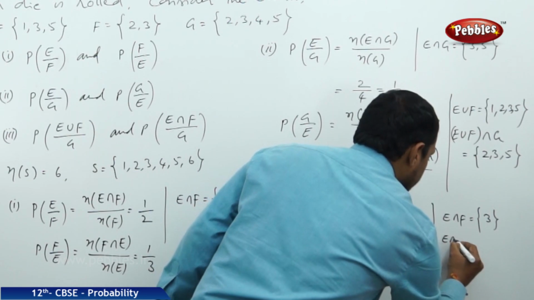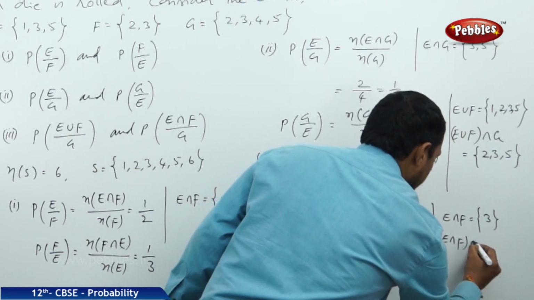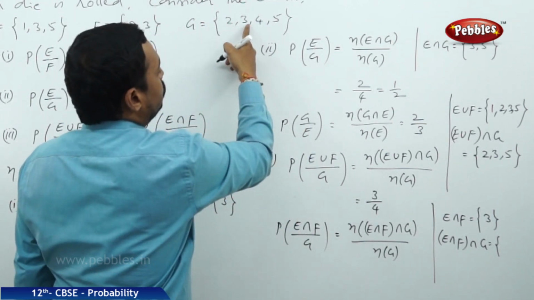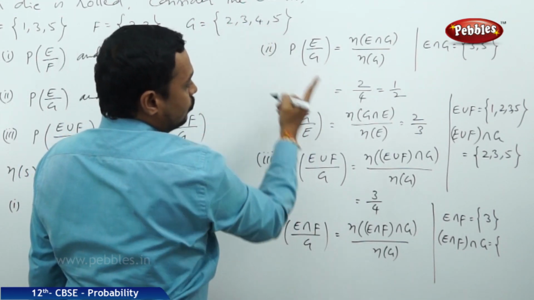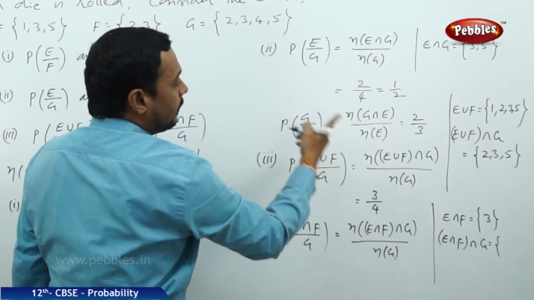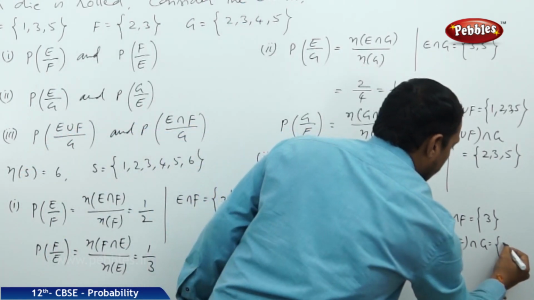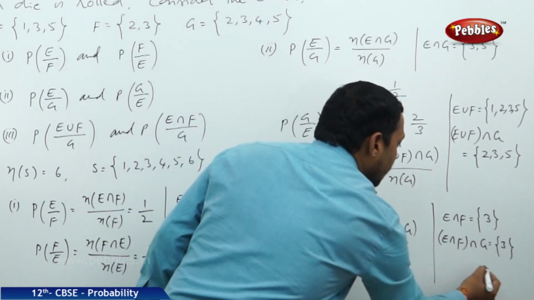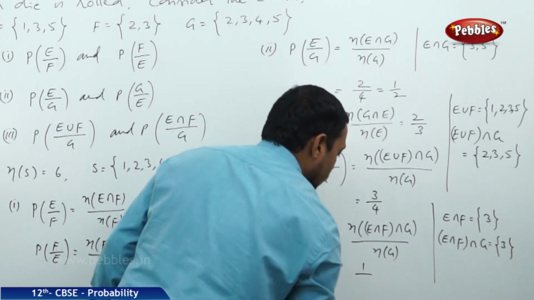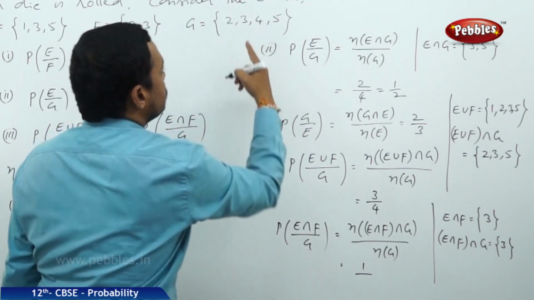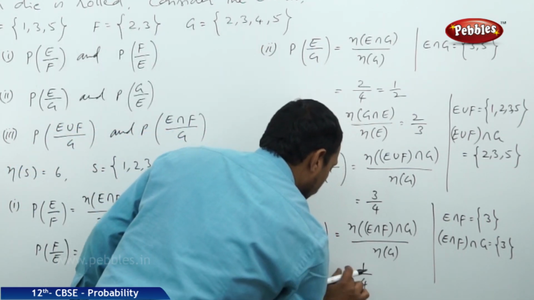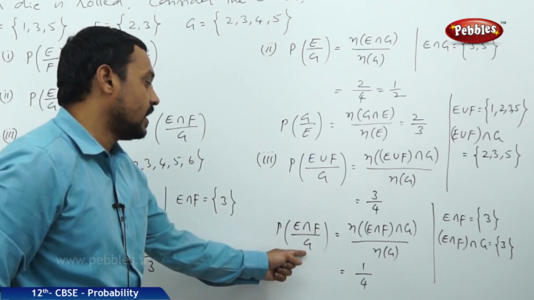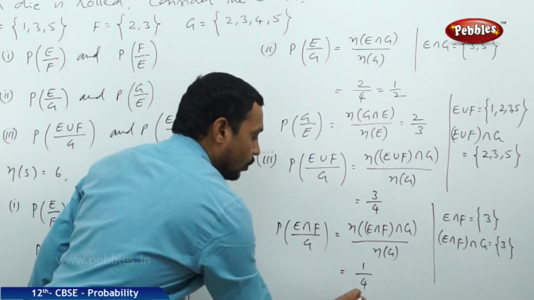For E intersection F intersection G, G has the elements 2, 3, 4, 5, and E intersection F has only one element, 3. The common element of the two sets is 3 only. Therefore, the number of elements in this set is 1, by the number of elements in G, 4. Therefore, the probability of E intersection F by G is equal to 1 by 4.